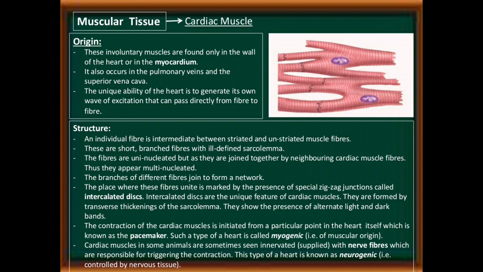The contraction of cardiac muscle is initiated from a particular point in the heart itself, which is known as the pacemaker. Such a type of heart is called myogenic, meaning muscular origin. Cardiac muscle in some animals is sometimes seen innervated, supplied with nerve fibers which are responsible for triggering the contraction. This type of heart is known as a neurogenic heart, controlled by nervous tissue, as in the case of arthropoda.